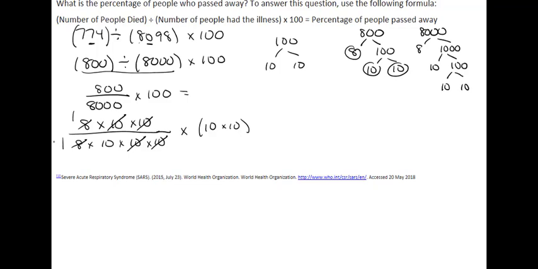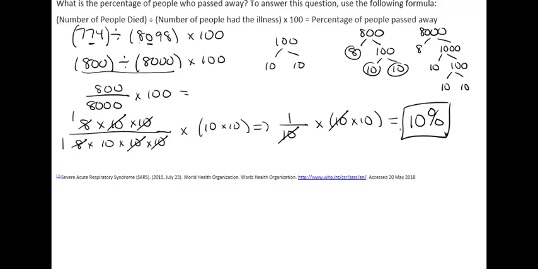So now all of this becomes 1 over 10, and we're going to still multiply it by 100, but we're going to keep it in this factor form of 10 times 10. As you can see, we can cross out that 10 here, cross out that 10 there, and that's something we can do as 10 over 10 is equal to 1. So now we're just left with 10, which is our final answer: 10% of the people had passed away from this illness.